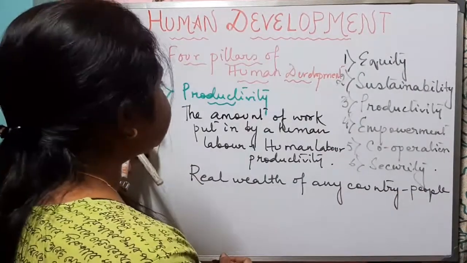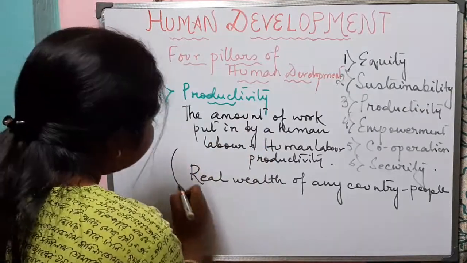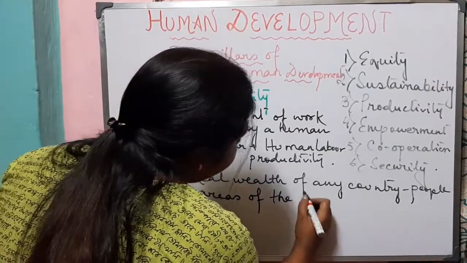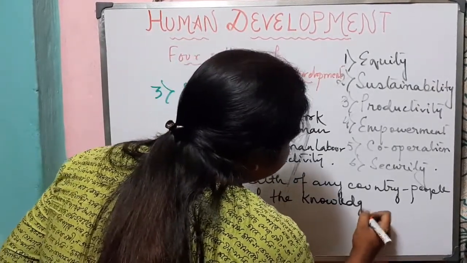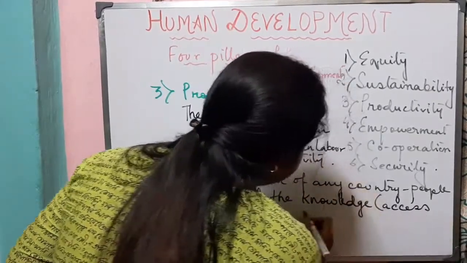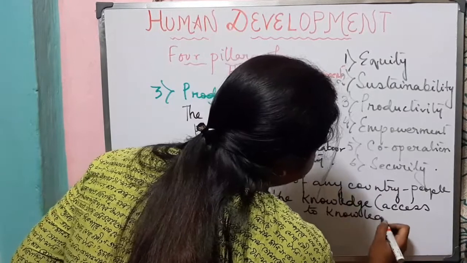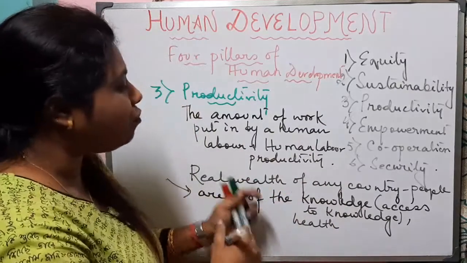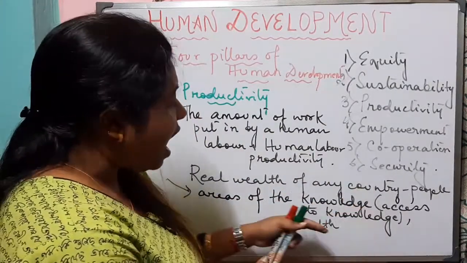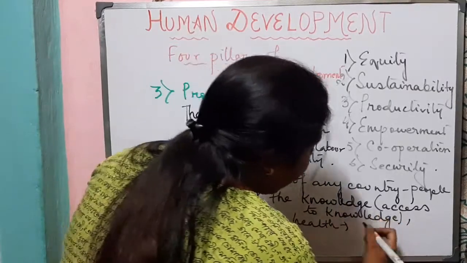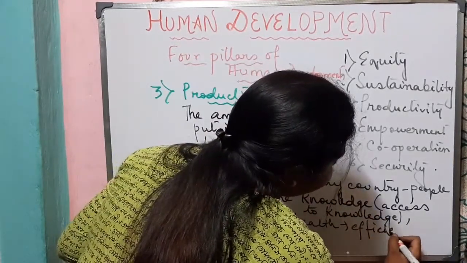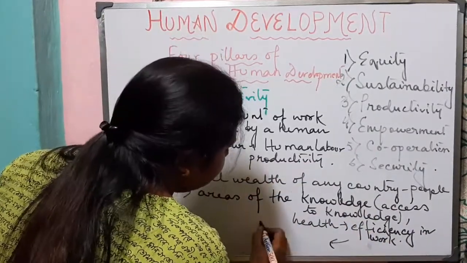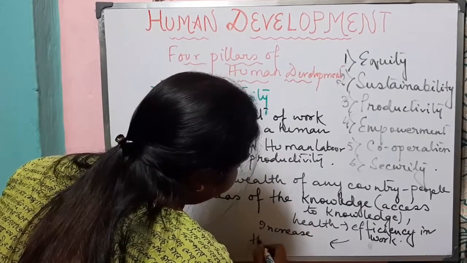So, to increase their productivity, to make them more efficient, we need to work on the areas of knowledge and health. That means we need to provide them better access to education and health facilities, which will help in increasing efficiency, and in turn it will increase their productivity.